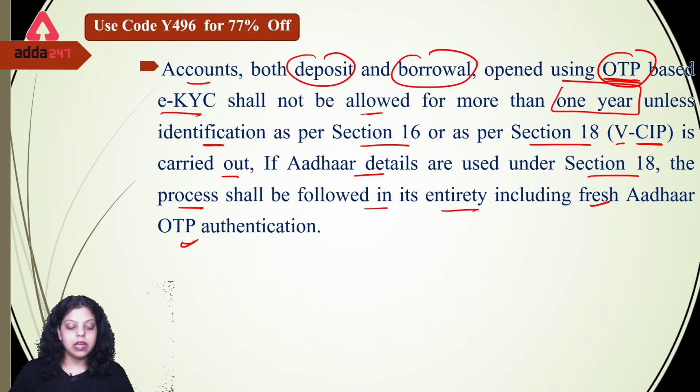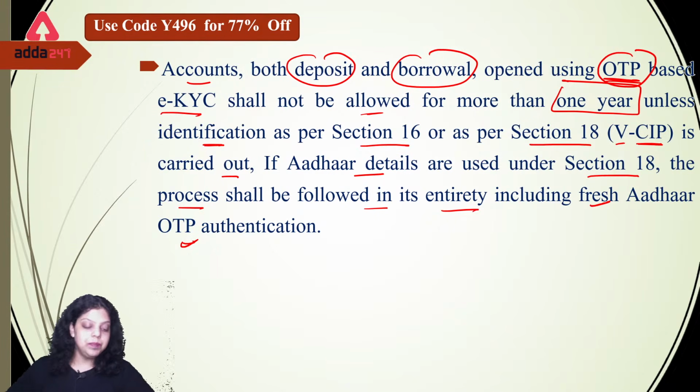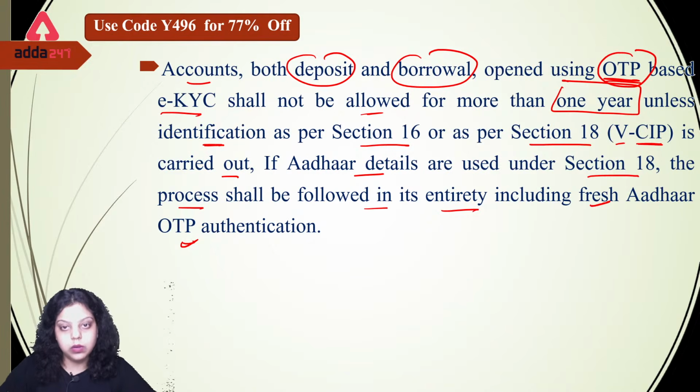So this is what RBI has said, that it will not continue for more than 1 year unless you have done the video based customer identification process. And if the Aadhaar details are used to continue this particular account, the process shall be followed in its entirety, including fresh Aadhaar OTP authentication. Then after 1 year, you have to do the entire process, including fresh Aadhaar OTP authentication. After that you can continue the account. Okay, this was the condition for deposit and borrower account.